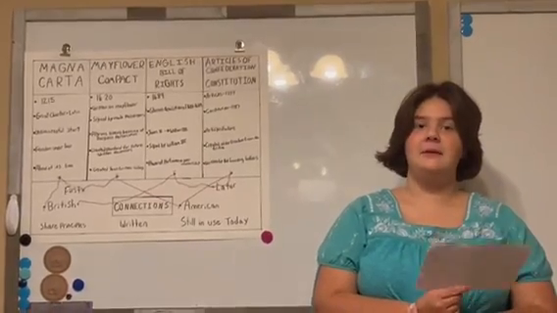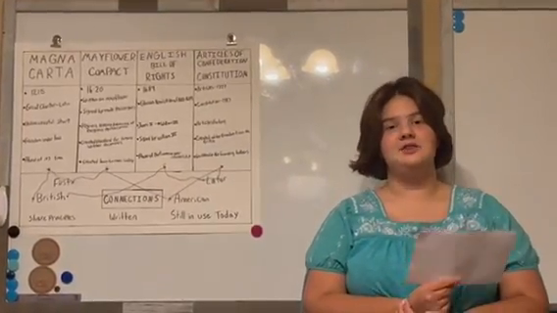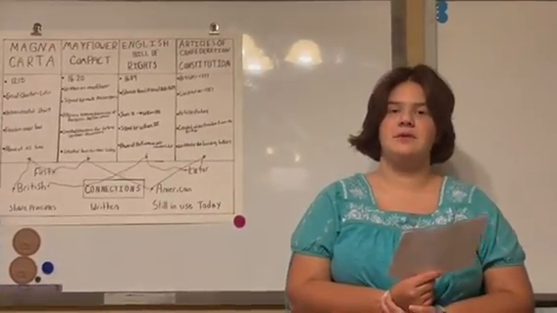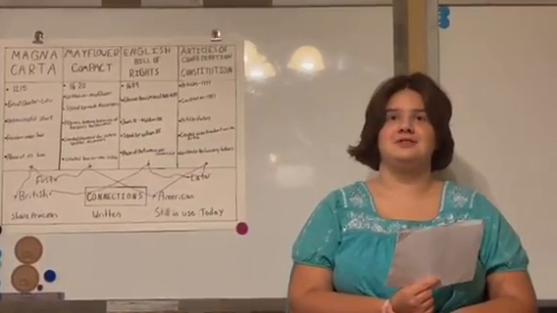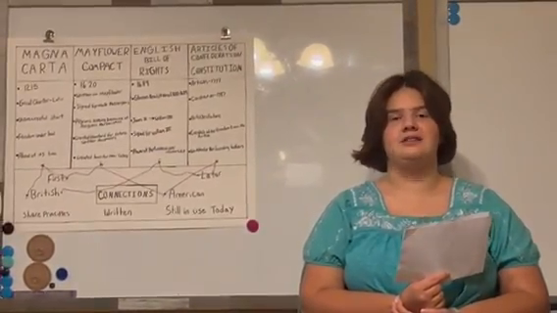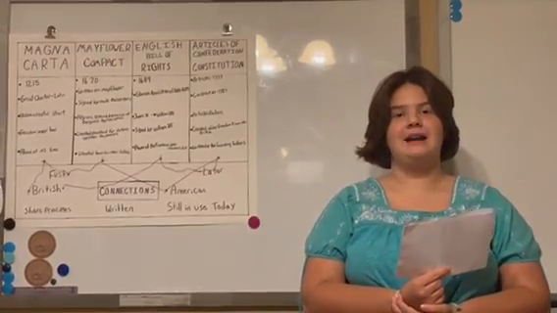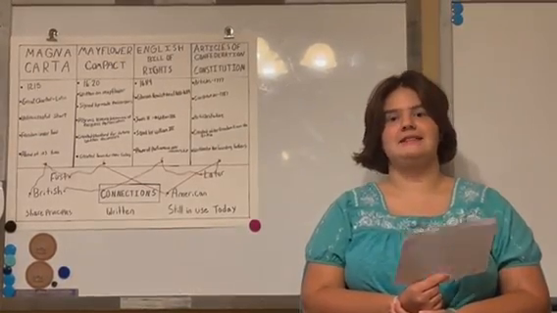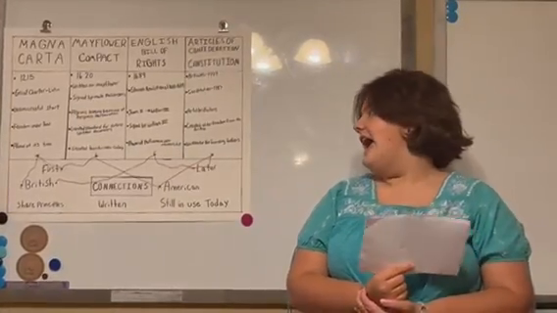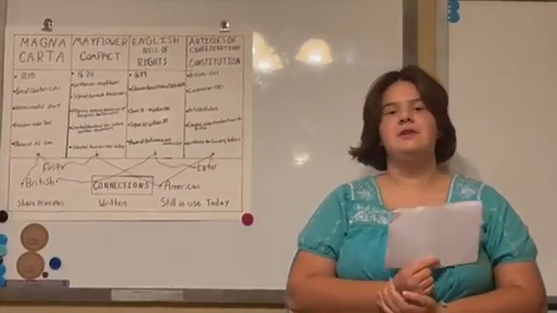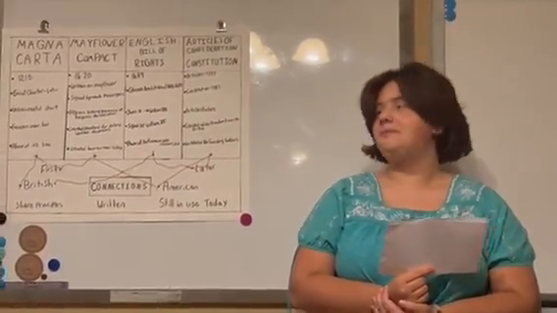The Magna Carta, Mayflower Compact, English Bill of Rights, Articles of Confederation, and the Constitution created government, shaped history, and had a large impact on America today. The Magna Carta, or Great Charter as it is in Latin, was written in 1215 and was one of the most influential documents in American history.